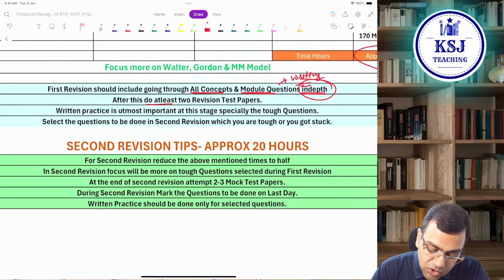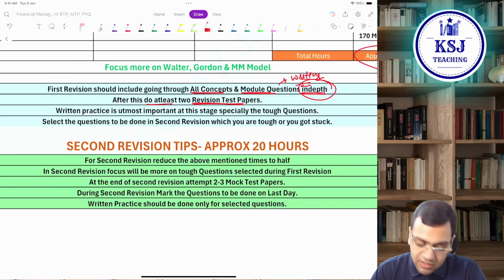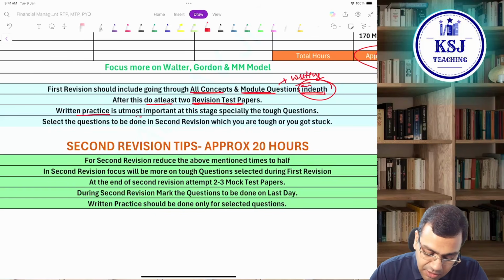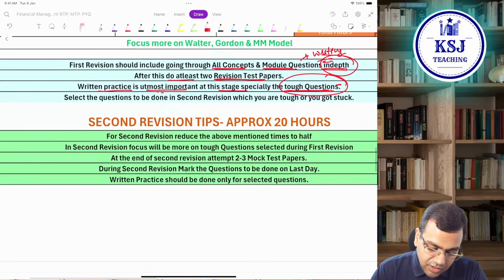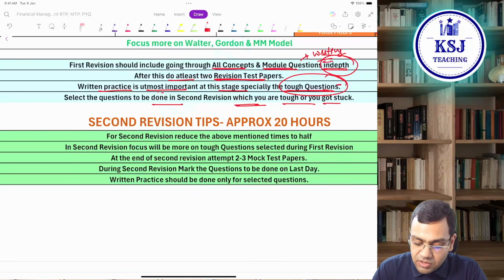After this, do at least 2 RTPs, 2 revision test papers, after the first revision. Written practice is of utmost importance at this stage, especially the tough questions. That is what I'm saying. The written practice is going to be the key, and that is going to make the major difference in the examination, the time management. Select the questions to be done in the second revision, which you feel are tough or you got stuck on.